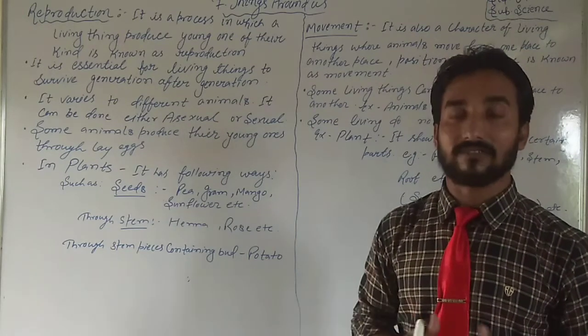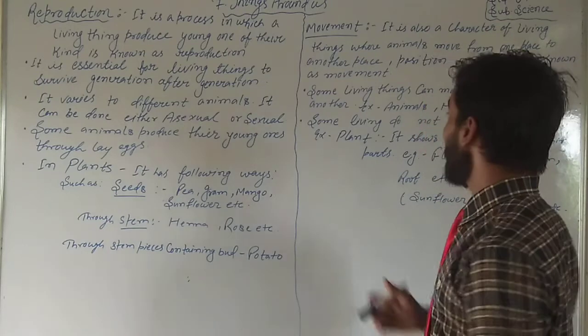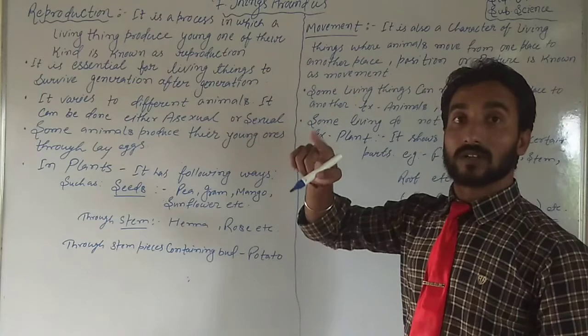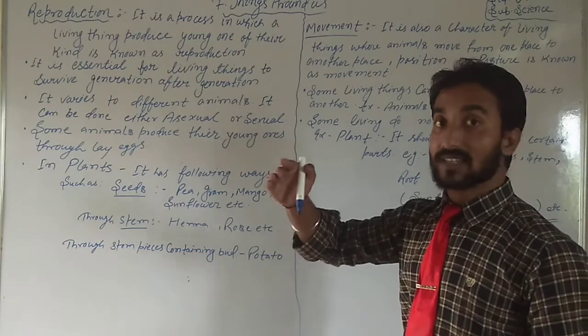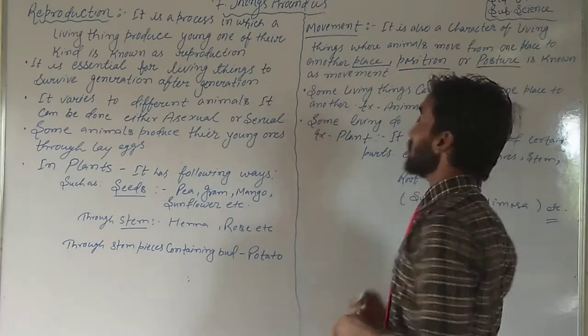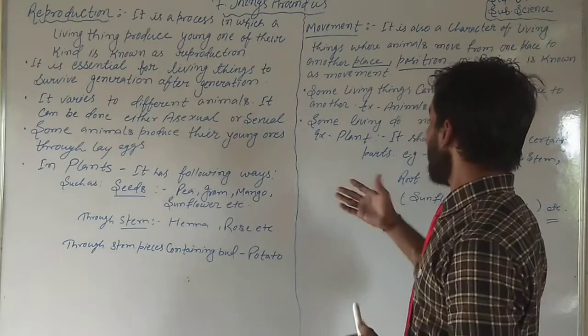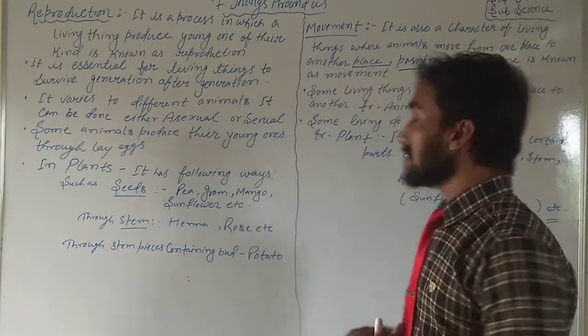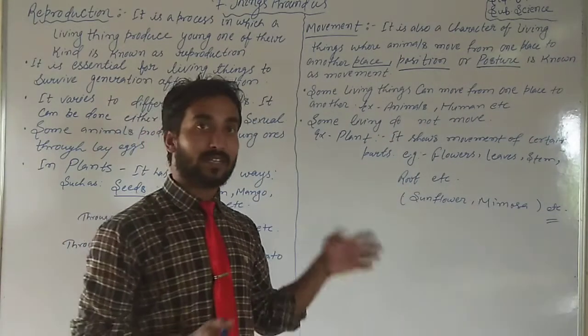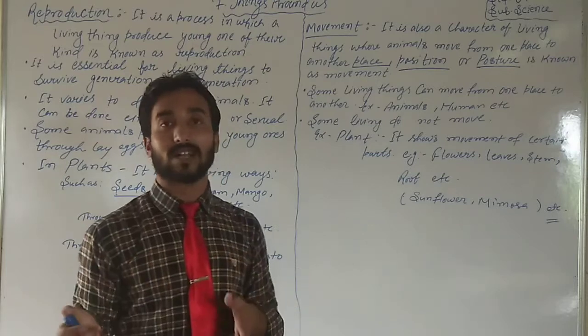Plants are also living things. So movement is not only transfer from one place to another place. Movement means position also, place also, or posture also. Some living things do not move, we know very well, as plants. Then how are plants considered living things?